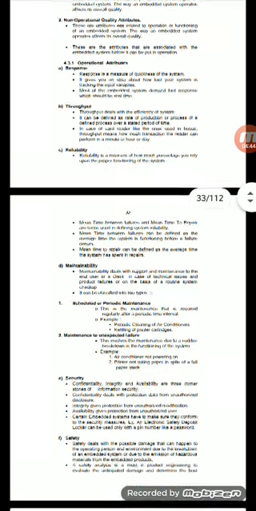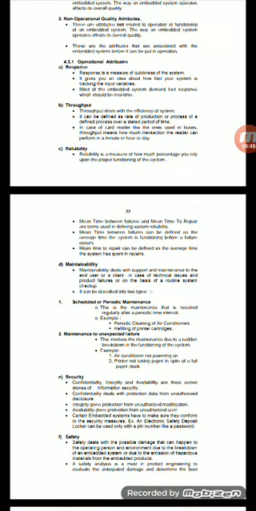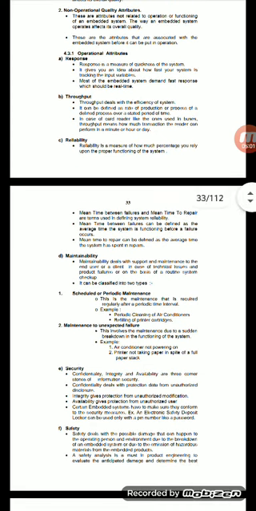Next, the schedule of periodic maintenance. This is maintenance required regularly after a periodic time interval. For example, periodic servicing of air conditioners. Maintenance of unexpected failure: unexpected means, for example, the air conditioner is not powering on, or the printer is not taking the paper, or the paper is stuck.